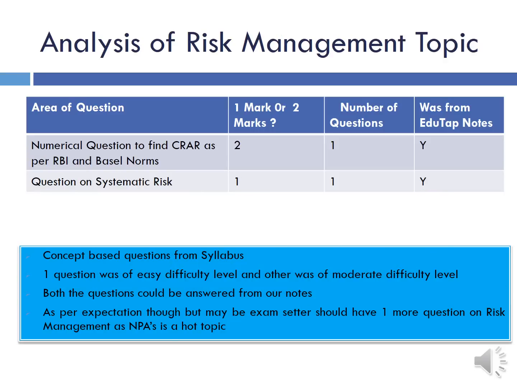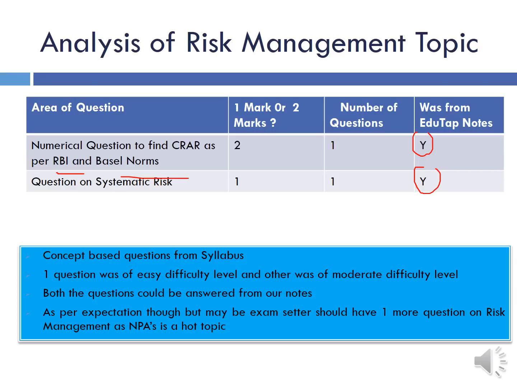Next, we move on to the analysis of risk management topic. There were two questions from this topic. One was of 2 marks and another one was of 1 mark. Both the questions were from EduTap Notes. The question which was of 2 marks was a numerical, in which it was asked to find the capital adequacy ratio based on RBI and Basel norms. This was a very good question.